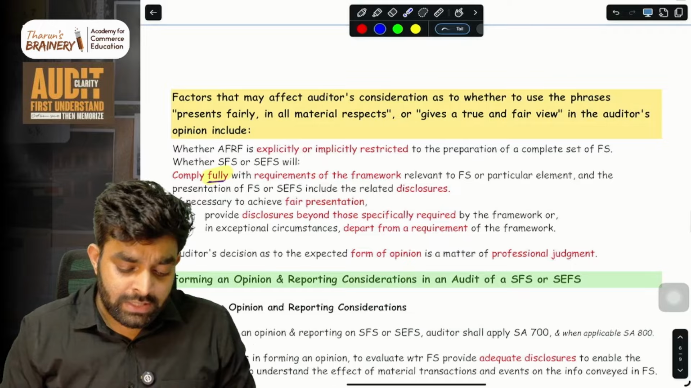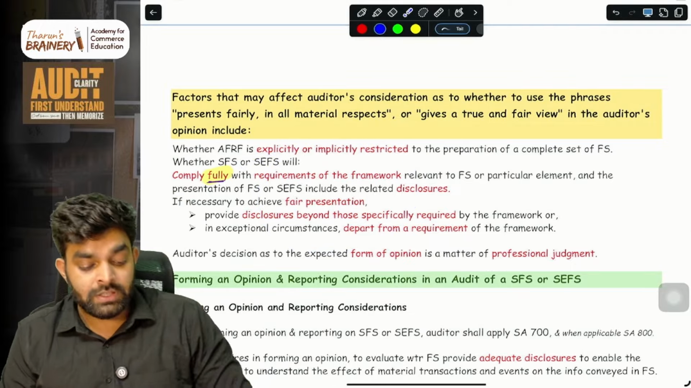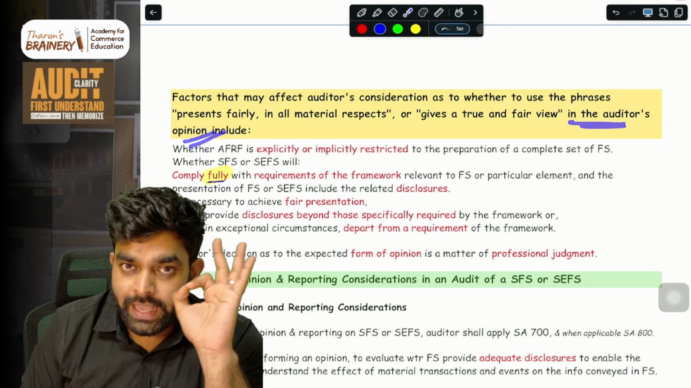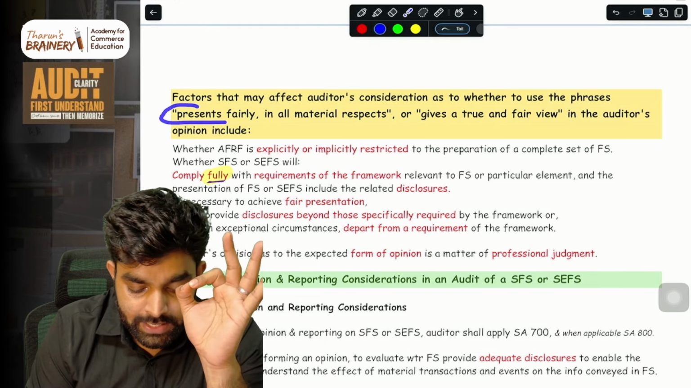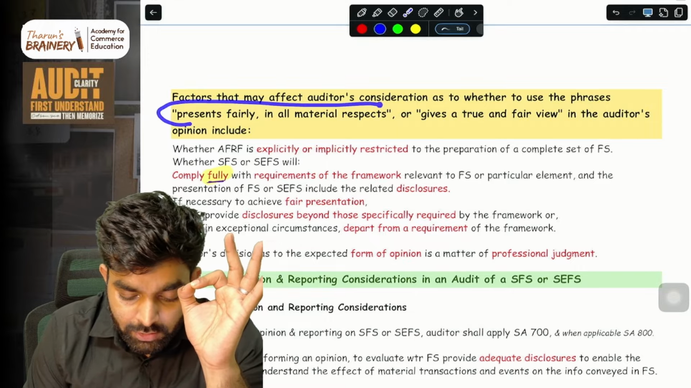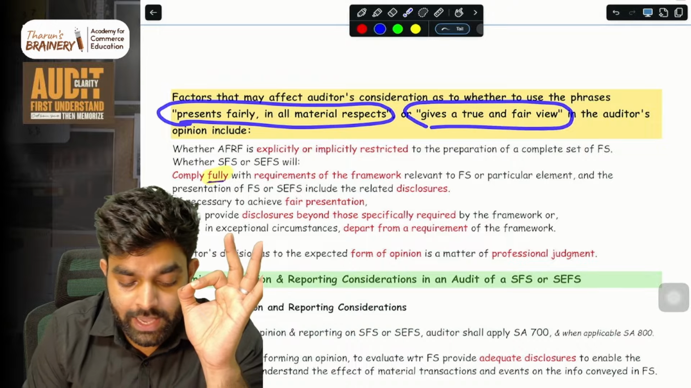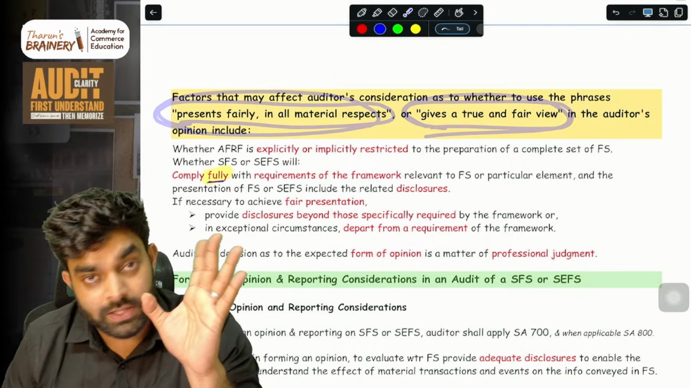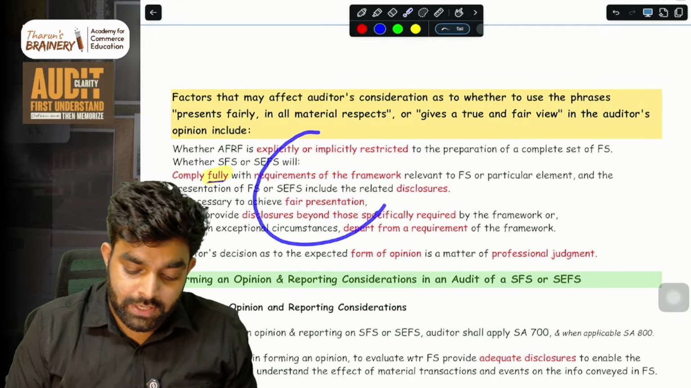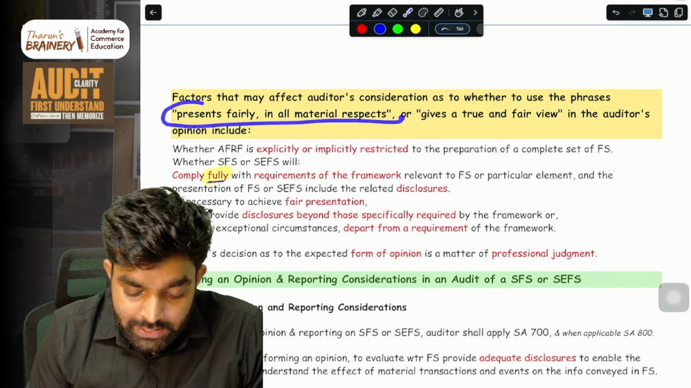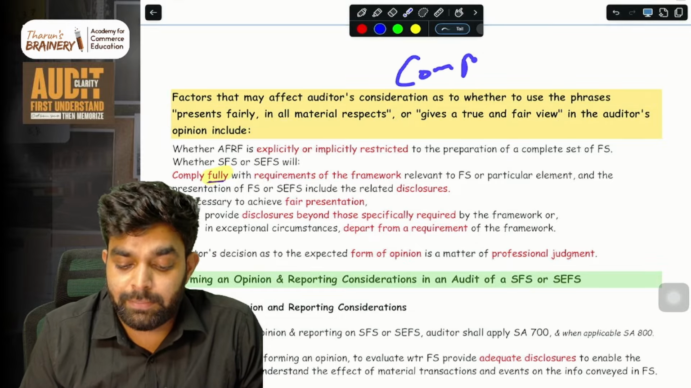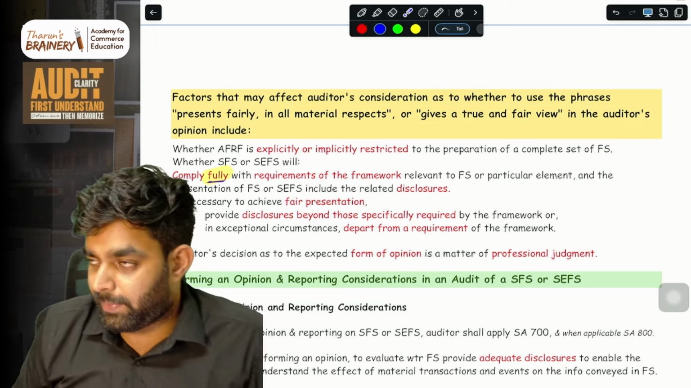Then comes this one, in the opinion paragraph, in the auditor's opinion. Can he include the phrases "present fairly, in all material respects" or "give a true and fair view"? Can he include either of these two phrases in the auditor's opinion? That is the question here. You have to consider these factors, because this comes under the fair presentation framework. And there is another framework called the compliance framework. I'm hoping you know what a fair presentation framework and a compliance framework are.